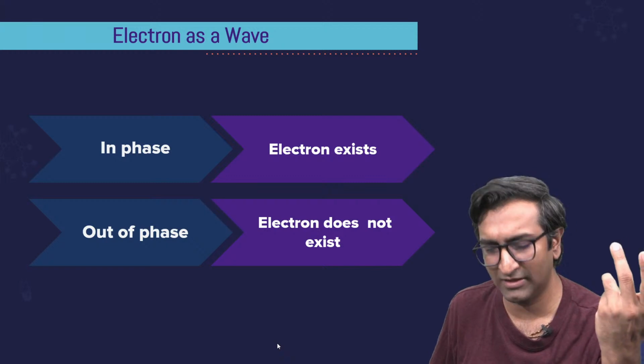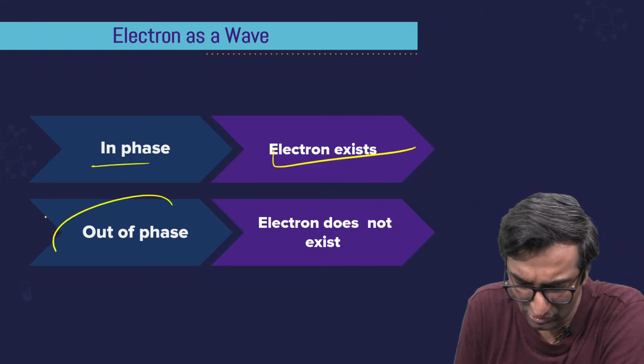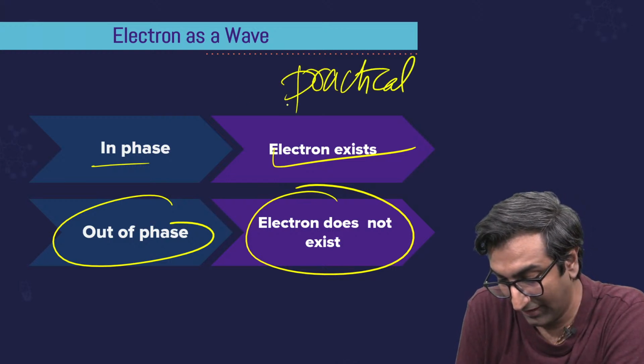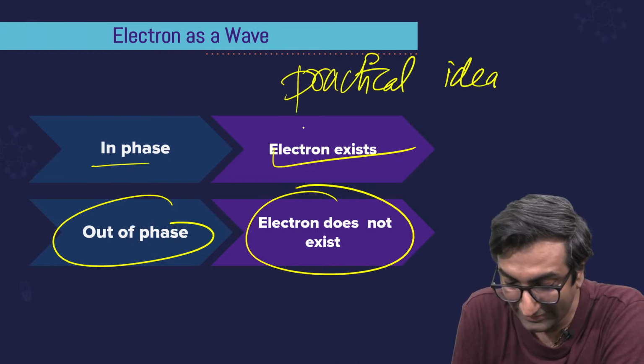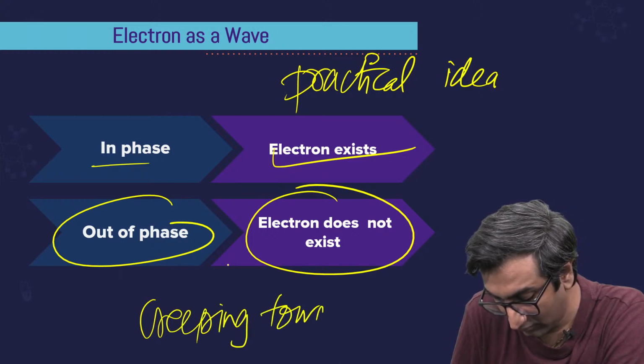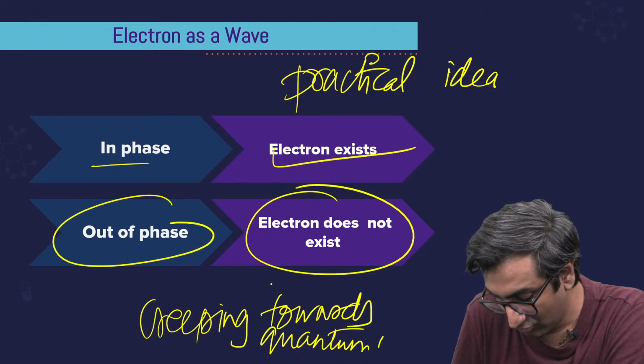लाइफ में और बहुत चीजें करने लायक हैं। Electron as a wave. Okay, in phase electron exists, out of phase electron does not exist. This is the practical idea. Okay, now we are creeping towards quantum mech.